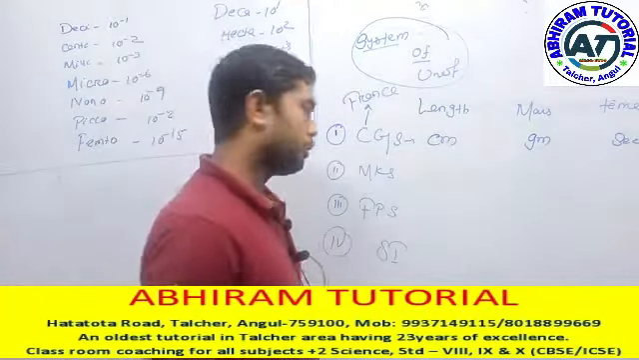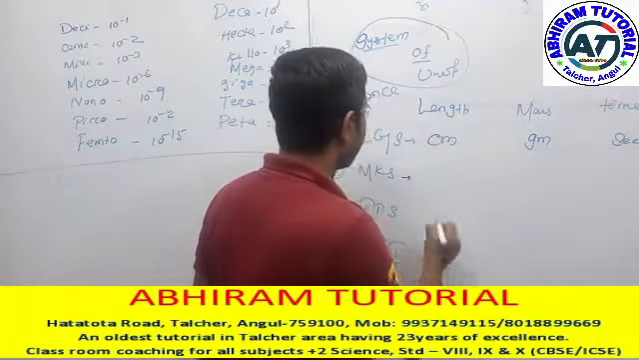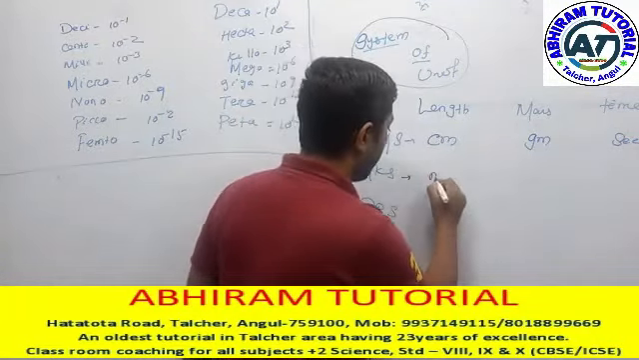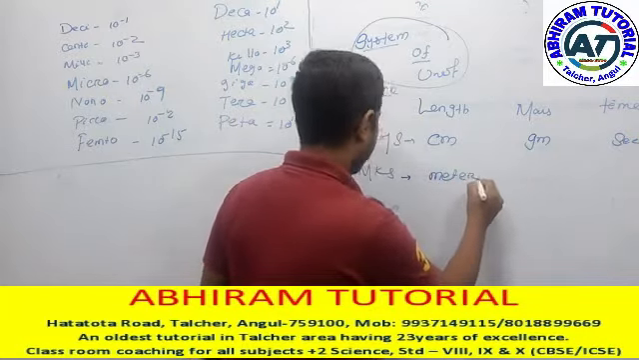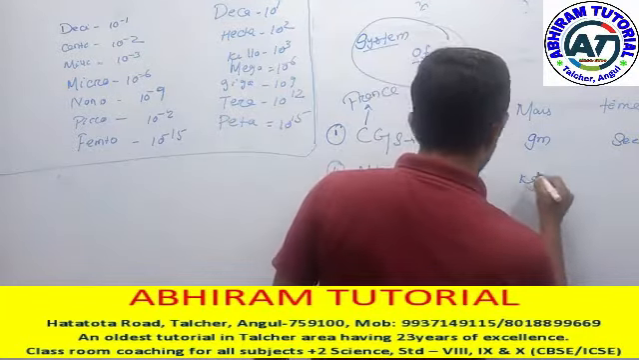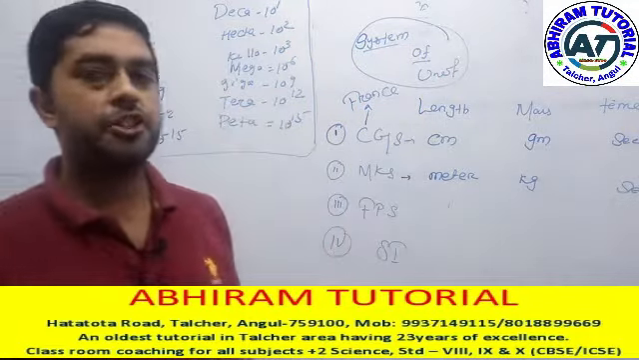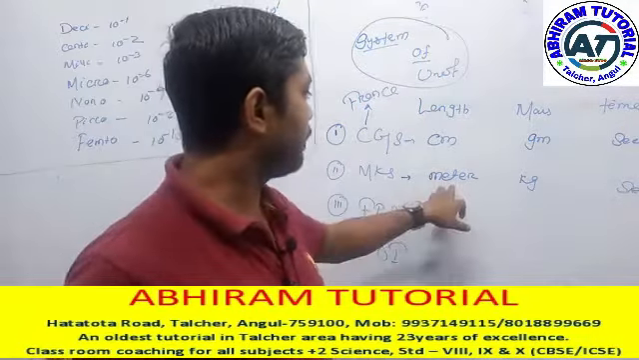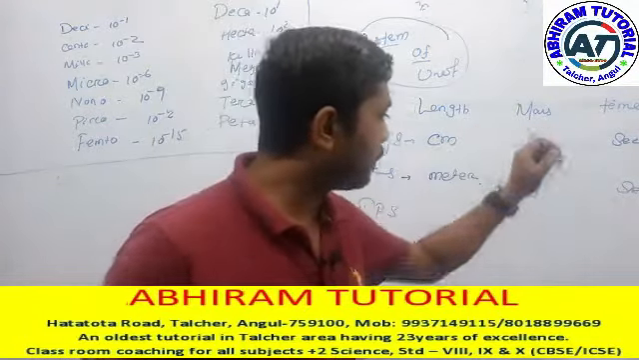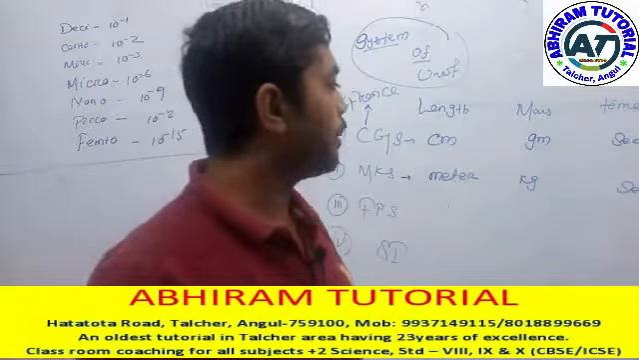Yes or no? Yes. Like this, what do we mean by the MKS system? M is for meter, K is for kilogram, and S is for second. MKS system of units means length is measured in meters, mass is measured in kilograms, and time is measured in seconds.